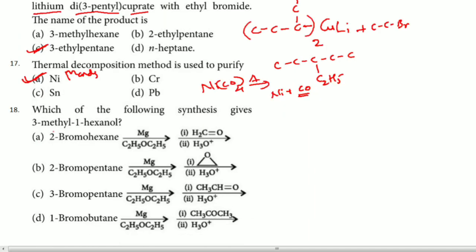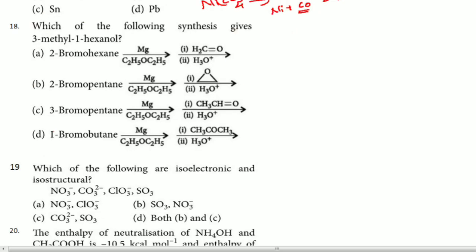Then the 18th question: which of the following syntheses gives 3-methyl 1-hexanol? So 3-methyl 1-hexanol they are telling. I will write the structure first: 1-hexanol, 1, 2, 3, 4, 5, 6, OH here, and 3-methyl. This is the structure.